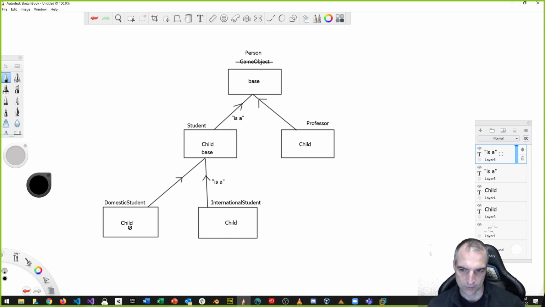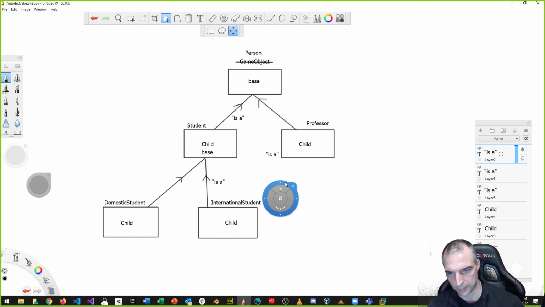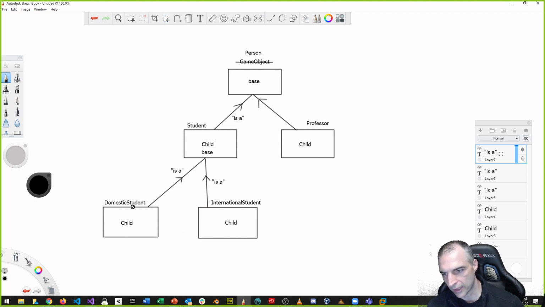Same thing with domestic student. Domestic student is also a student, and there's a closer relationship between international student and domestic student because they're both student types. There's a closer link between these two than between the others, even though they're all person type classes. They're all based on the person class.